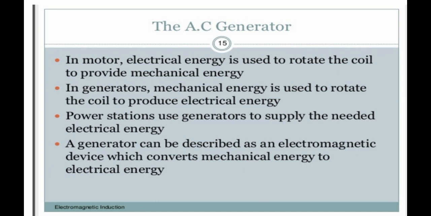The electric motor is used to produce mechanical energy. In the motor, electrical energy is used to rotate the coil and provide mechanical energy. In generators, mechanical energy is used to rotate the coil and produce electrical energy. Power stations use generators to supply the electrical energy we need. A generator can be described as an electromagnetic device which converts mechanical energy into electrical energy. You can use these points to differentiate between the AC generator and the electric motor.